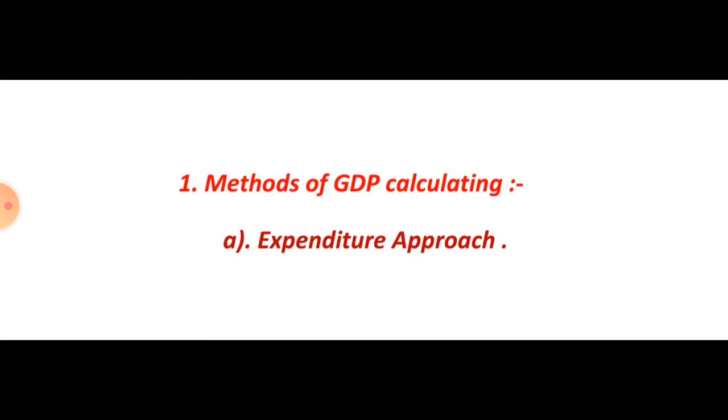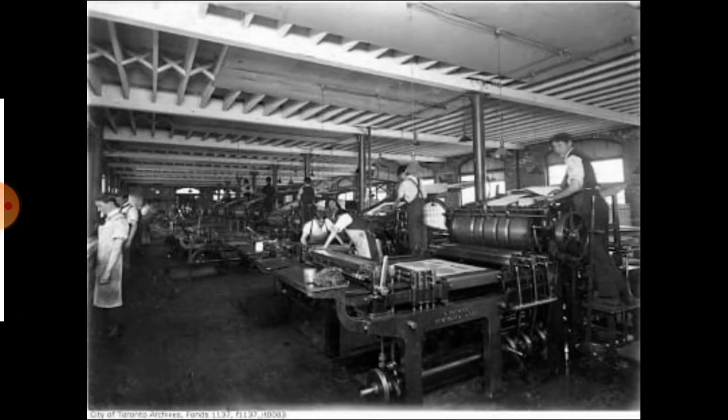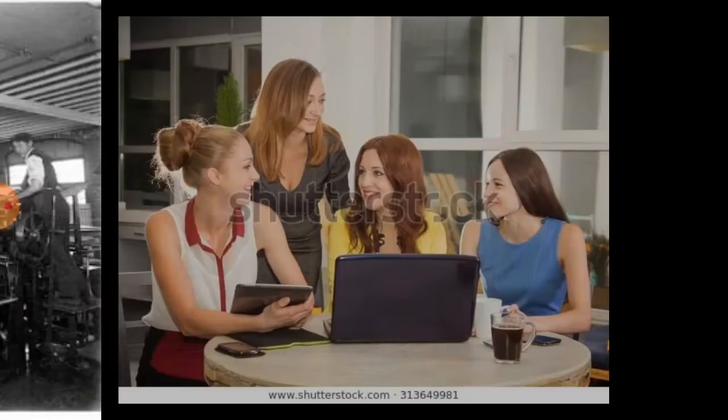Okay, students, next, the income approach. This method looks at GDP from the perspective of the earnings of the men and women who are involved in producing the goods and services.